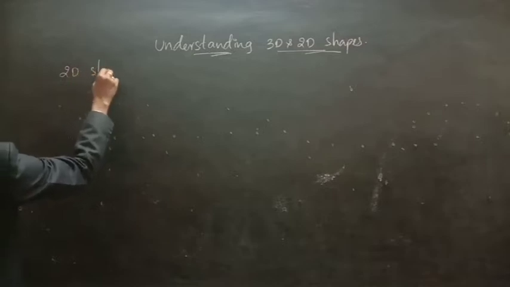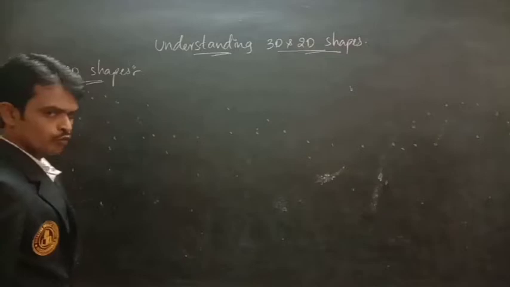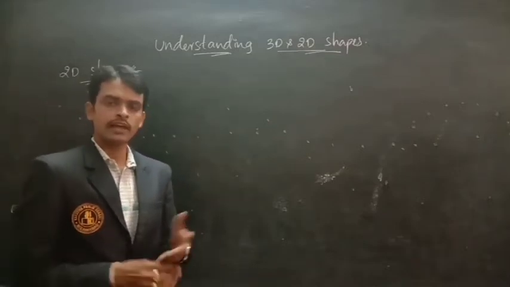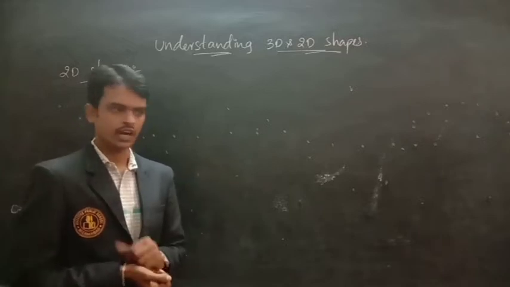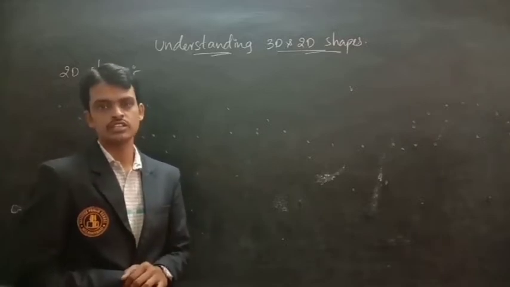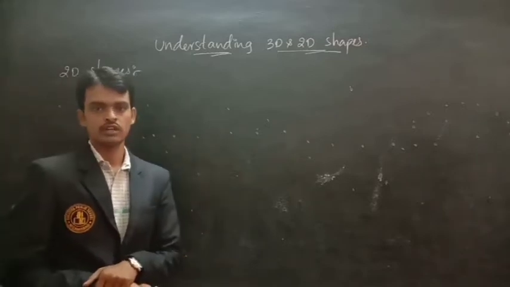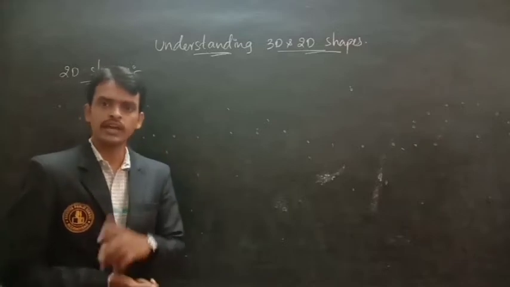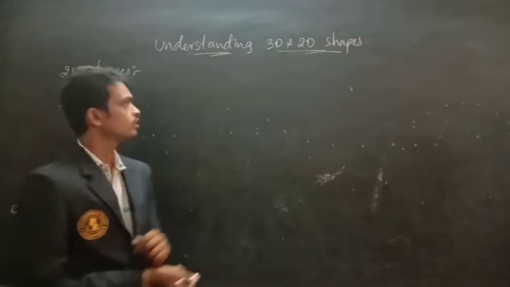2D shapes. Which figures have 2 dimensions? The dimensions are length and breadth, or base and height. Such type of figures are called 2D shapes. So, which figures have 2 dimensions? The dimensions are length and breadth, or base and height.